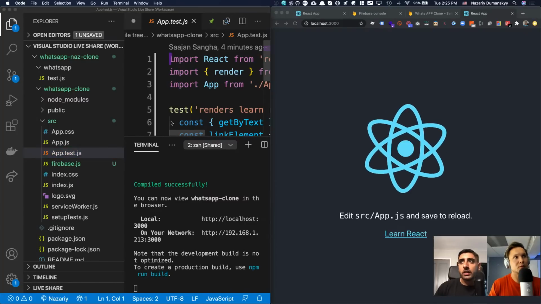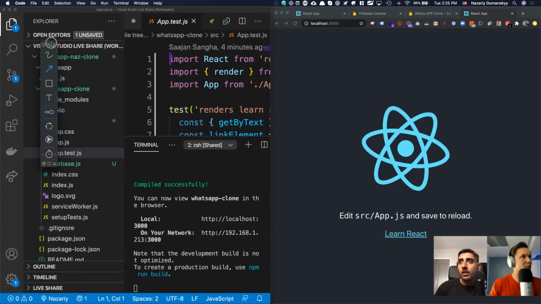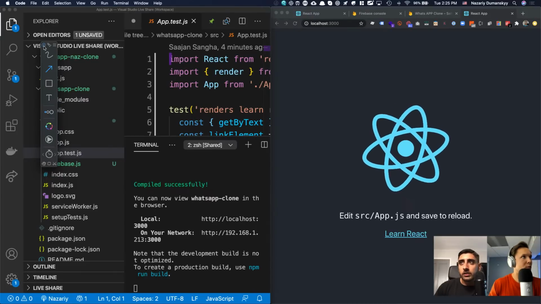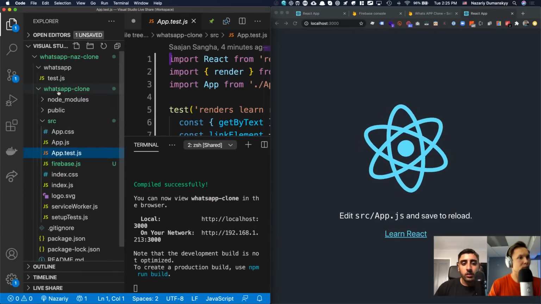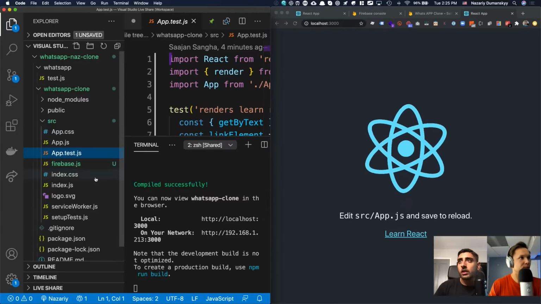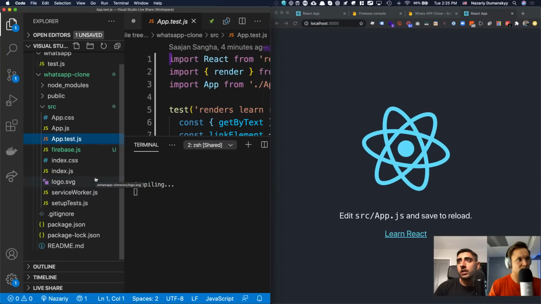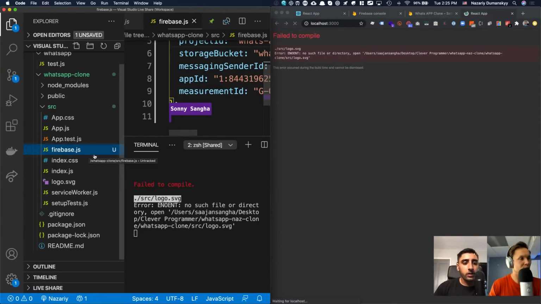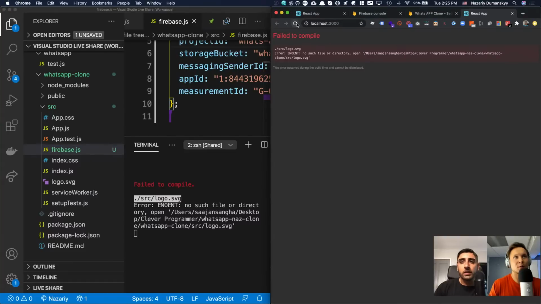So I'm going to go ahead and delete app.test.js, logo.svg, and setupTests.js. Those are the ones I'm going to delete. I'm going to click move to trash. And now if you click the little refresh icon, you can see it starts to freak out. So you might need to click the refresh icon inside of the file directory.